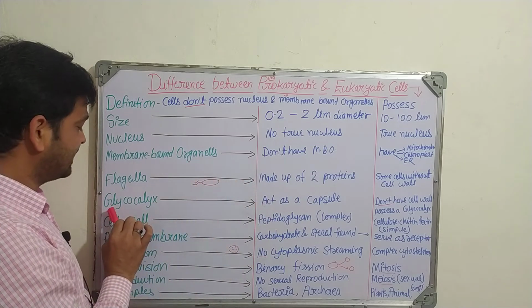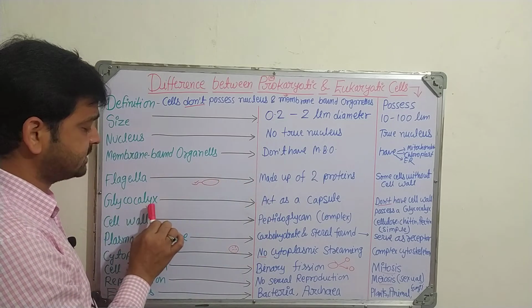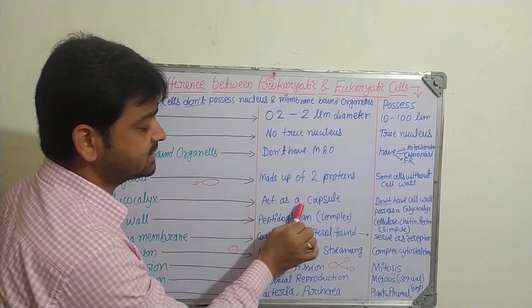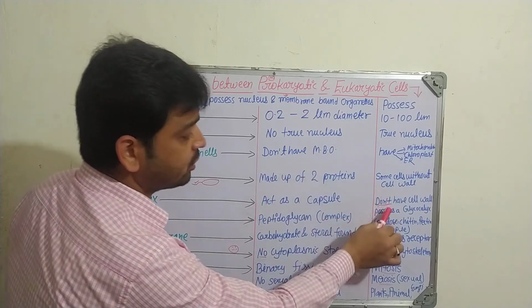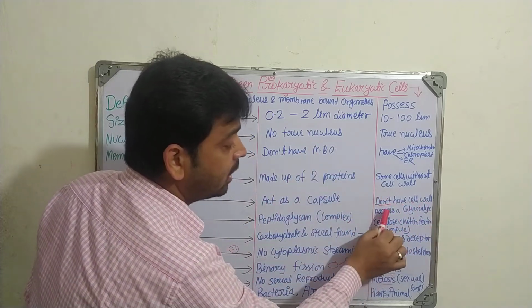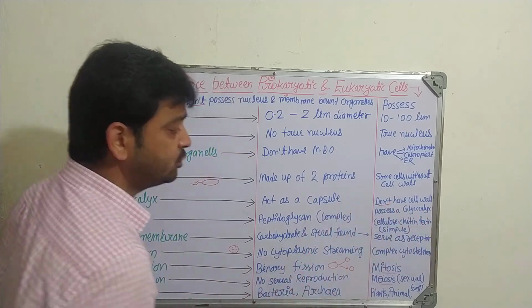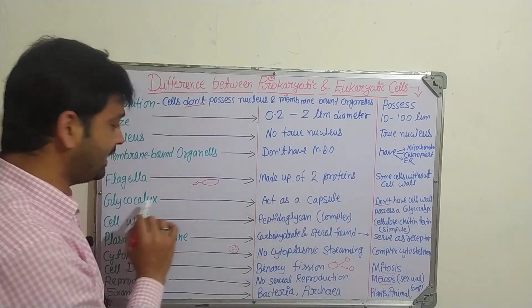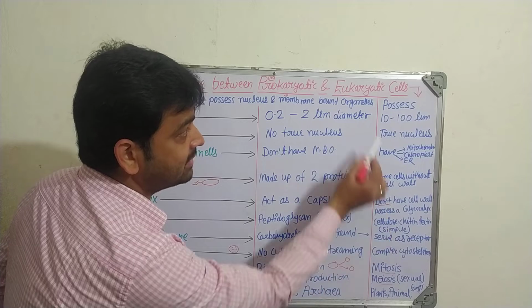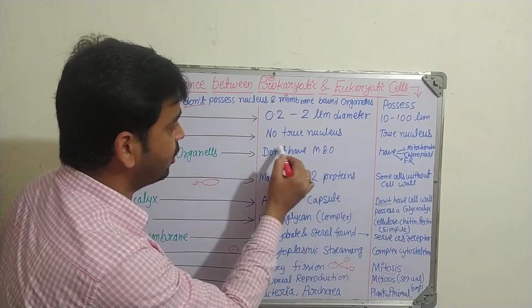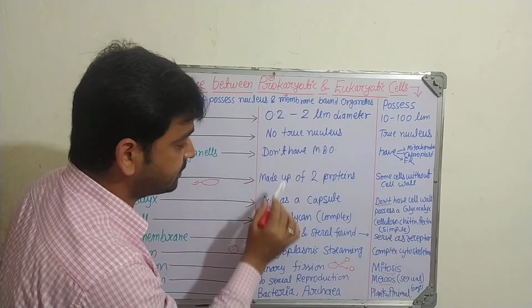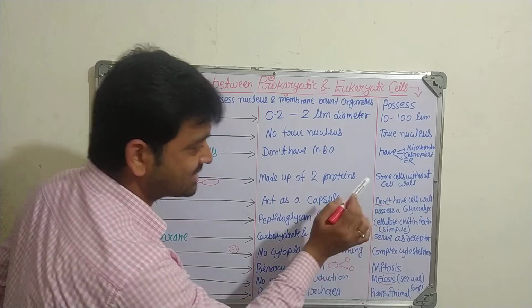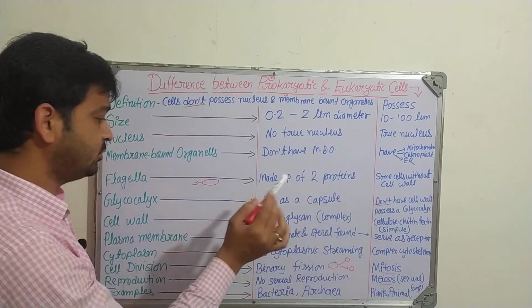Coming to the glycocalyx. Glycocalyx acts as a capsule. In prokaryotic it is there as a capsule, whereas eukaryotic cells, which don't have a cell wall, possess a glycocalyx. So that you need to remember. Only in the case of glycocalyx does it come on the eukaryotic side, while the remaining things mostly come on the prokaryotic side. That you have to remember.